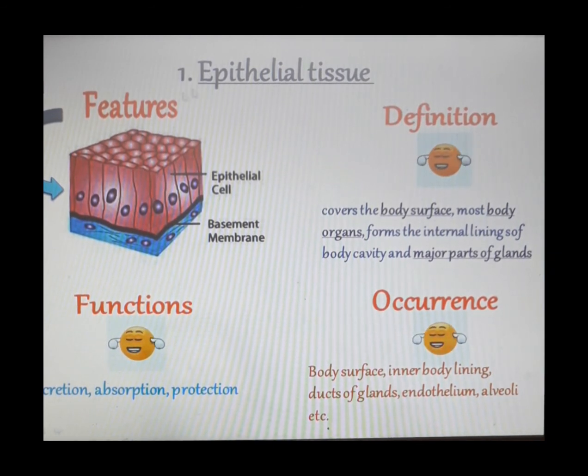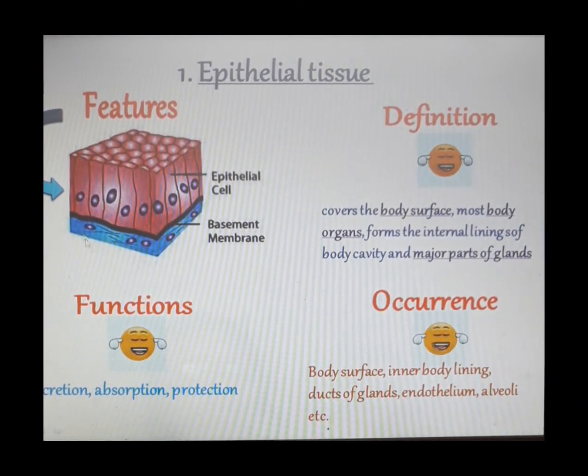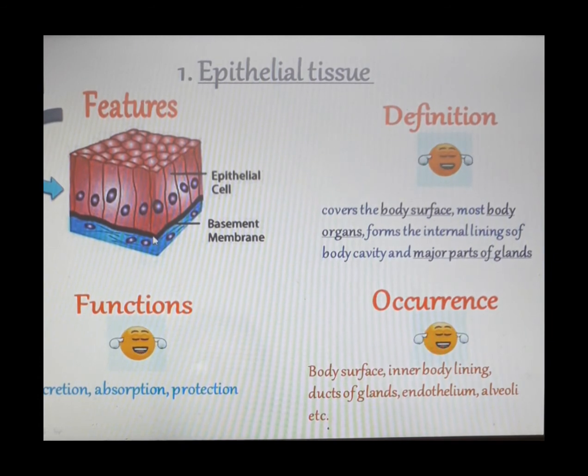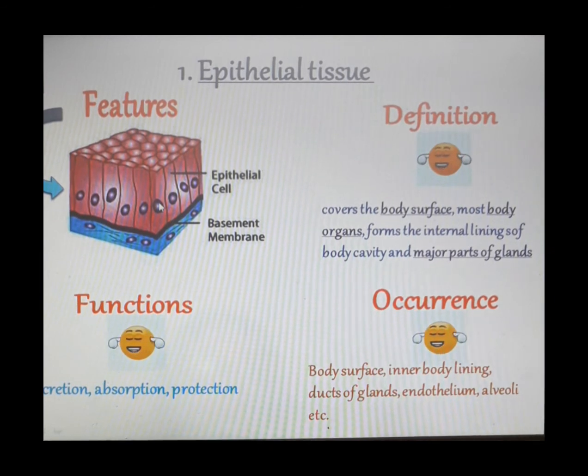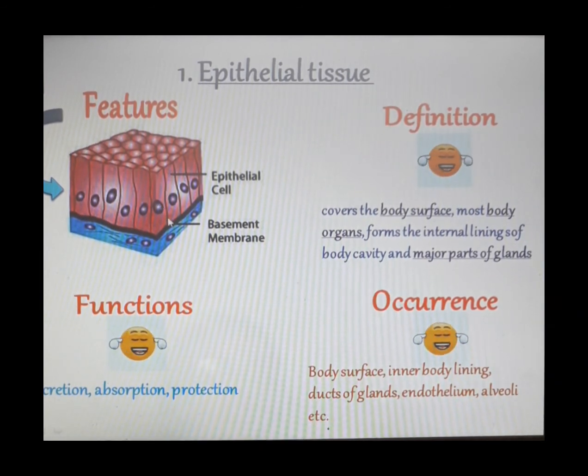Okay, then the epithelial tissue has power of regeneration in a sense that the cells of the epithelial tissue will be able to divide. They will undergo the process of cell division, thereby replacing the worn out or damaged cells in the body.